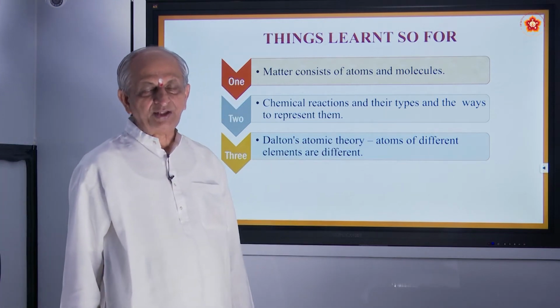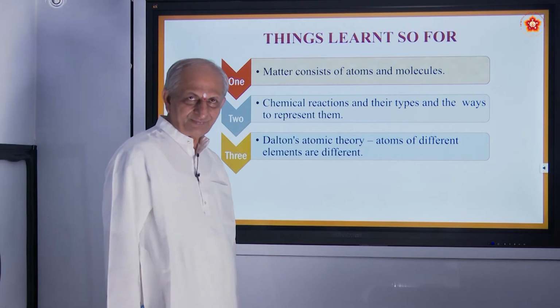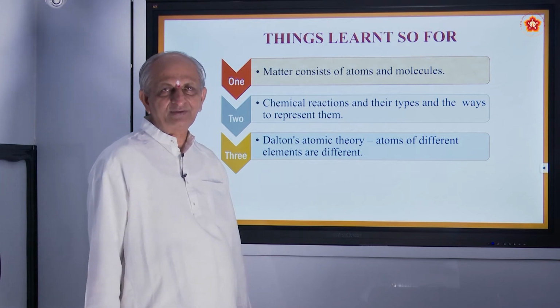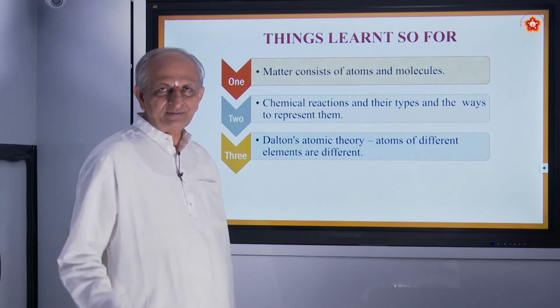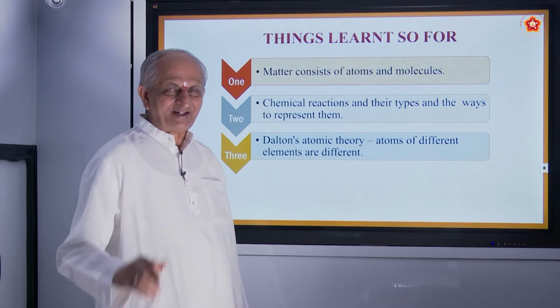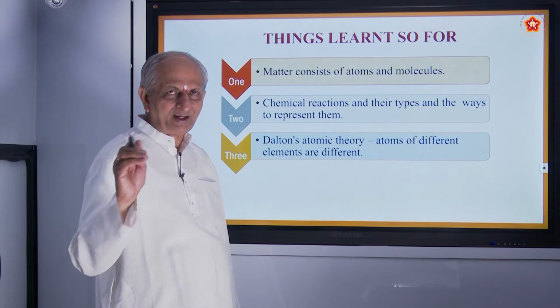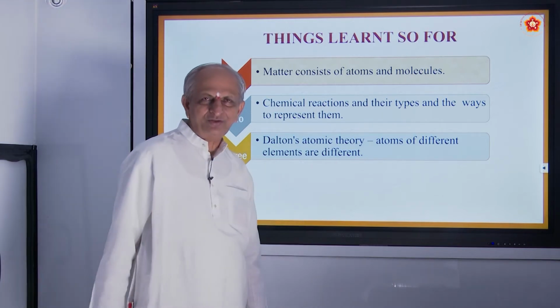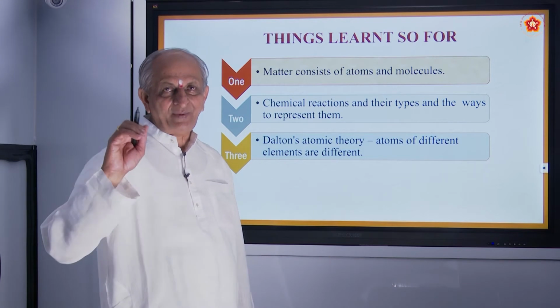And there are postulates. There are 6 postulates you have already studied in your previous classes. One of them is that atoms are indivisible. He said that an atom cannot be split up into smaller particles. But by the end of this period, you will come to know that atoms are divisible.